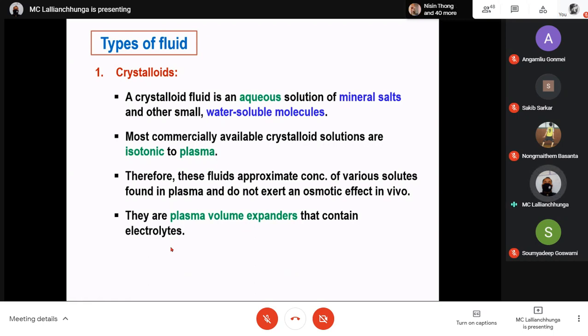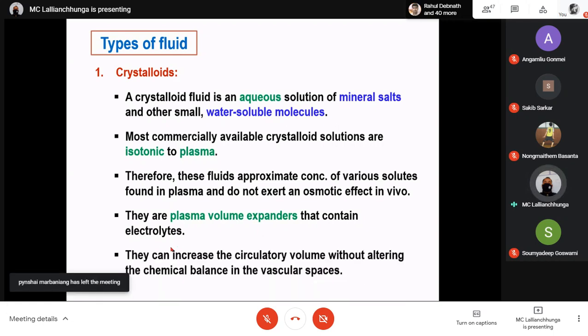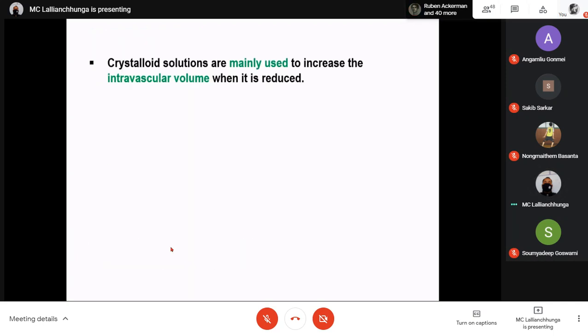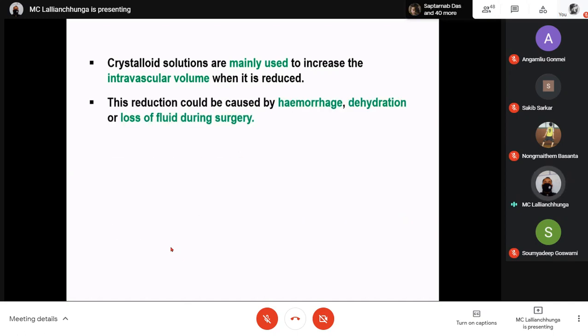They will simply increase the volume of the plasma. They can increase the circulatory volume without altering the chemical balance in the vascular spaces. This is important: since it is not changing any osmotic pressure, they will simply increase the volume of the blood and even, if necessary, intracellular fluid also. Crystalloid solutions are mainly used to increase the intravascular volume when it is reduced, when there is blood loss. You can simply increase the blood volume by infusing crystalloid solution. This reduction could be caused by hemorrhage, dehydration, or loss of fluid during surgery.